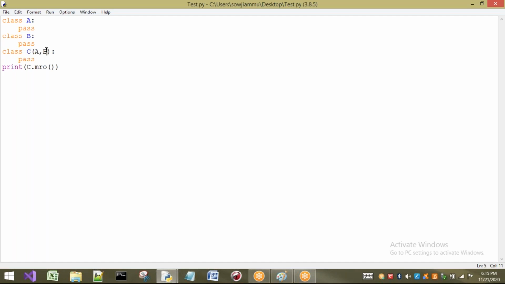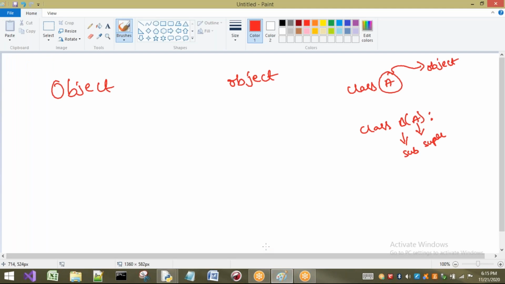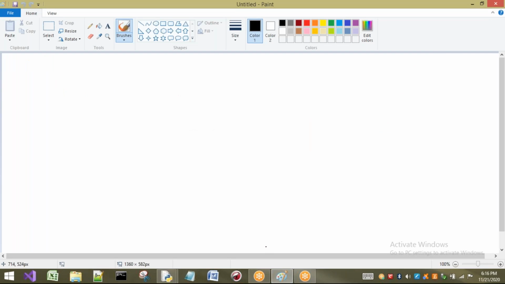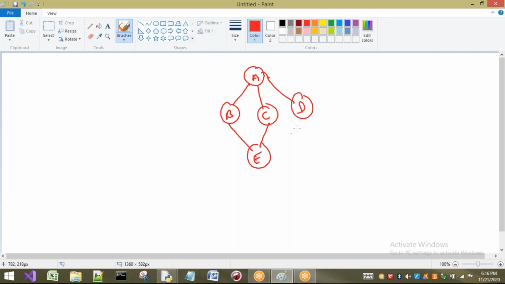But when we go to the concept of hierarchical inheritance, there we have many levels of inheritance. That is, first I will take A here, B here, C here, and D for example. This is hierarchical. Now what will I do? Let us take E here.